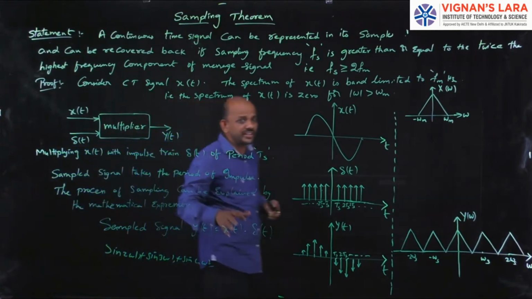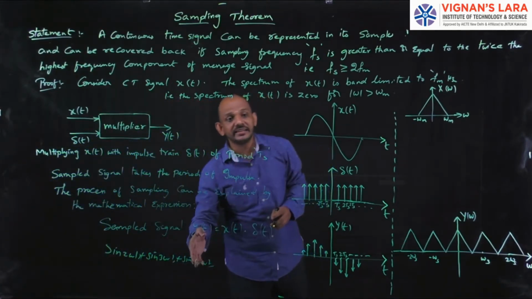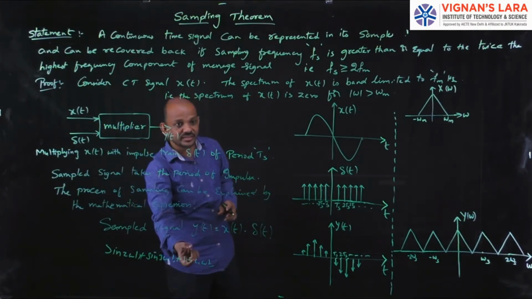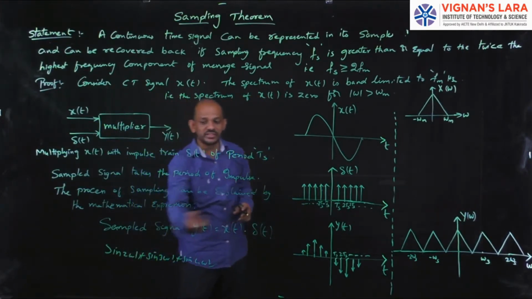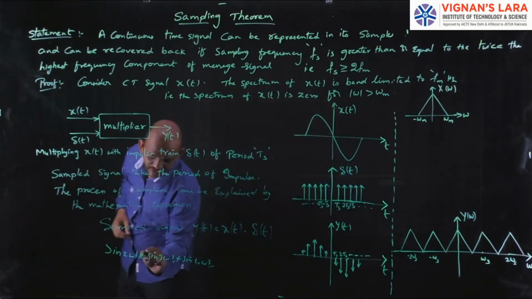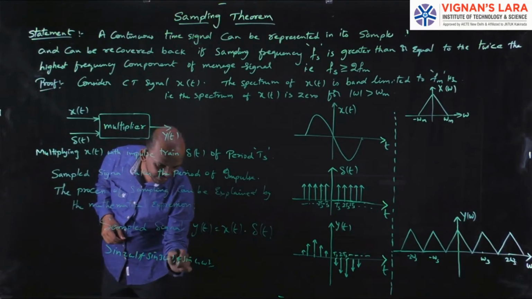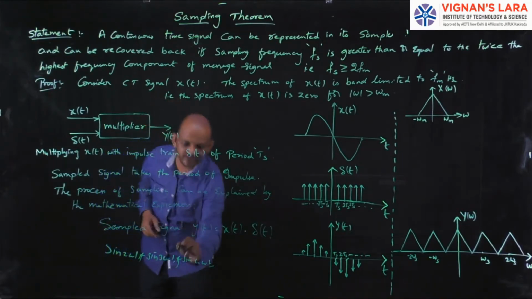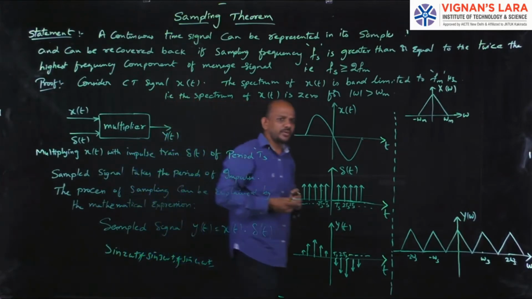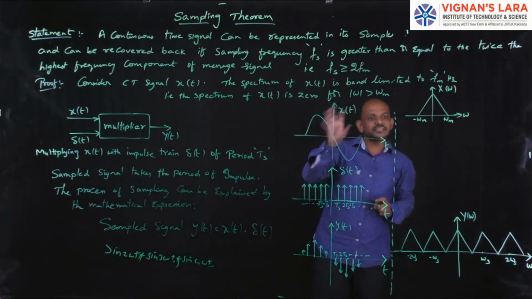Here I have to take the highest frequency component. In our signal I have sine 2 omega t, sine 3 omega t and sine 4 omega t, and among these frequency components I will consider the highest.